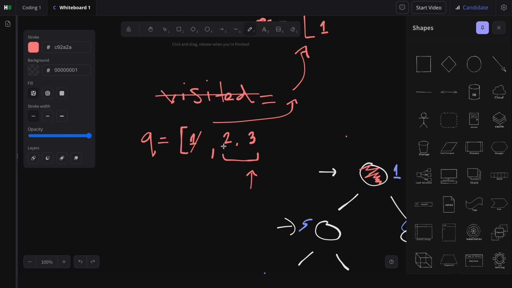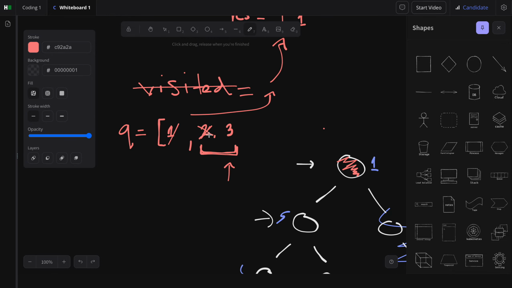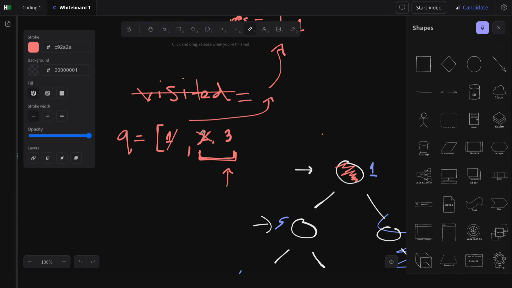So at this point, we can pop both of these. At this point, there needs to be some kind of check. Which one is it? We just cross this out. Okay. And then we leave 3. And we actually process the neighbors of 3. We don't even need to process the neighbors of 2. Interesting.